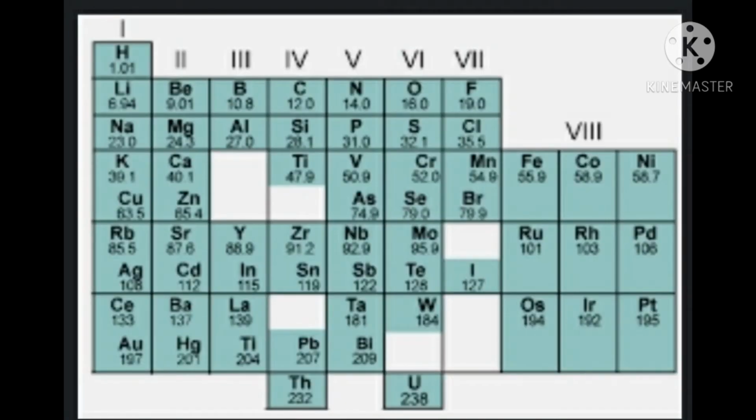Mendeleev tried to explain the similarities of elements in the same group in terms of their valency. That means group 1 elements have the valency 1 and group 2 elements have the valency 2 and so on. When we learned about valency, it was already studied in the previous class, that is in the 9th class. Go through the textbook and try to know about valency.